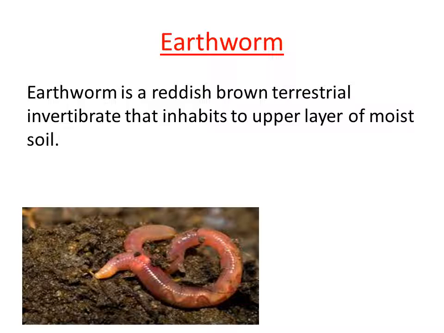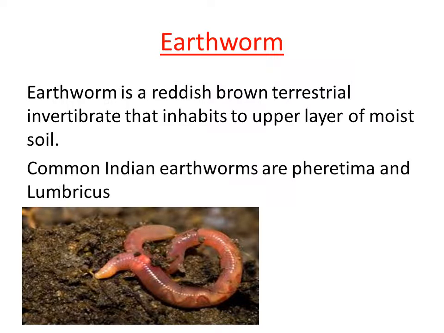They are very useful to farmers for enriching soil nutrients. In India, we commonly find two species of earthworm: Pheretima and Lumbricus. These are the commonly seen earthworms in our country.